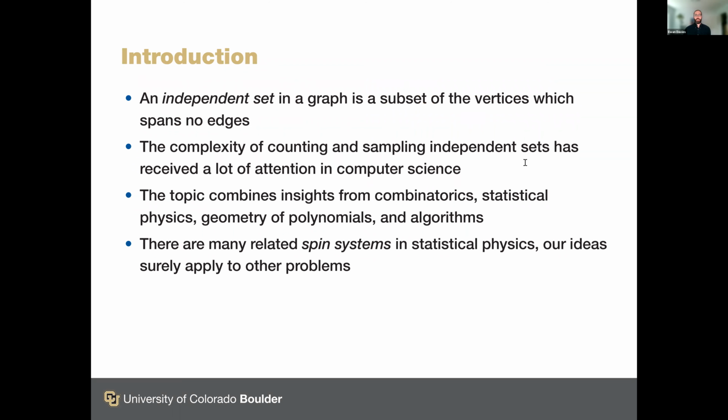An independent set in a graph is a subset of the vertices which spans no edges, and the complexity of counting and sampling independent sets has received a lot of attention in computer science. This topic combines insights from several areas, including combinatorics, statistical physics, the geometry of polynomials, and of course, algorithms. There are many related spin systems in statistical physics, and our ideas surely apply to other problems. But I'll focus on the example of independent sets for this work.